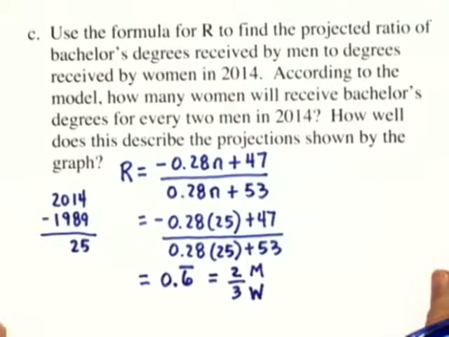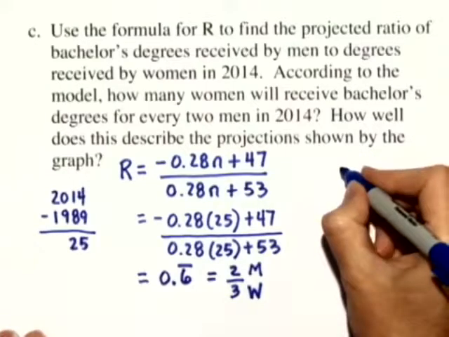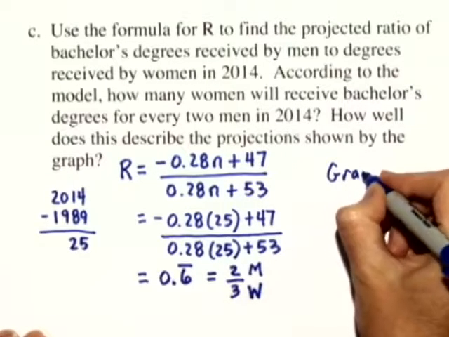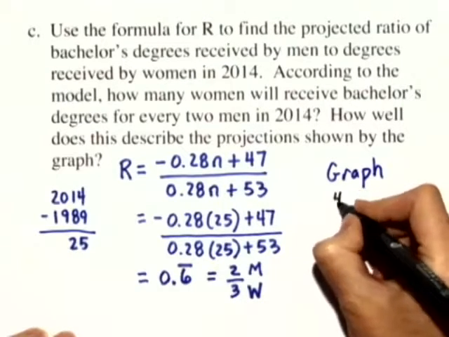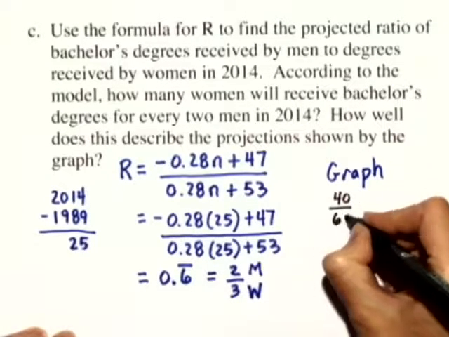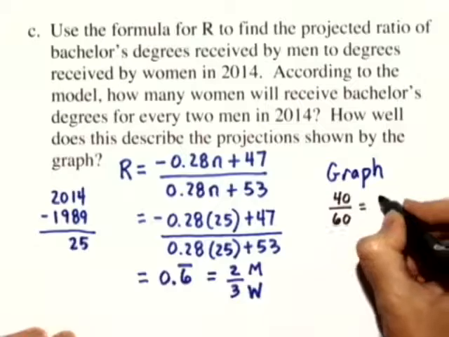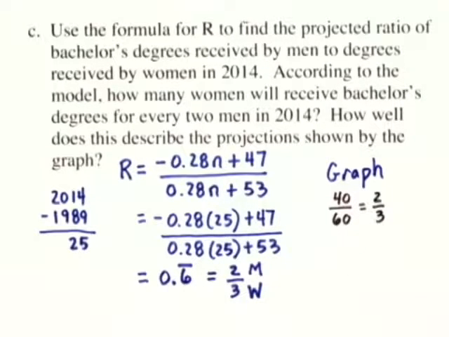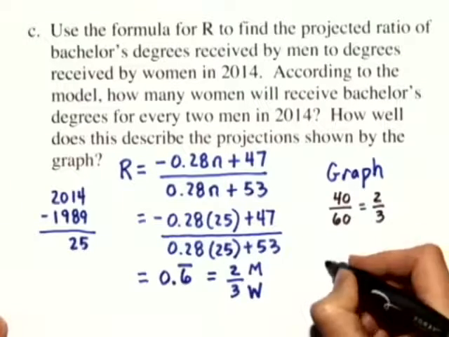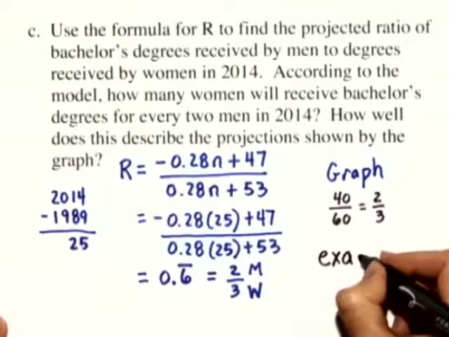So let's compare that. The graph shows 40% men for every 60% women. Well, if we reduce this, it reduces to 4 over 6, which is the same as 2 over 3. Well, how well does this describe the projections? It's exactly the same. We got 2 over 3 by our ratio and 2 over 3 by our graph, so it's exact.